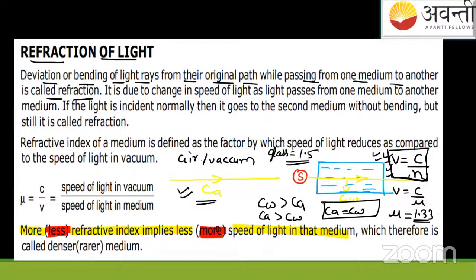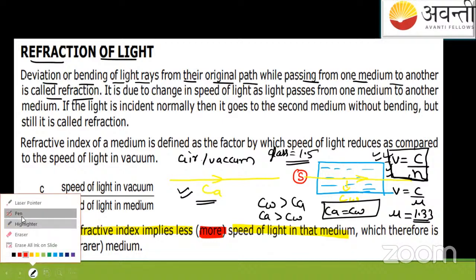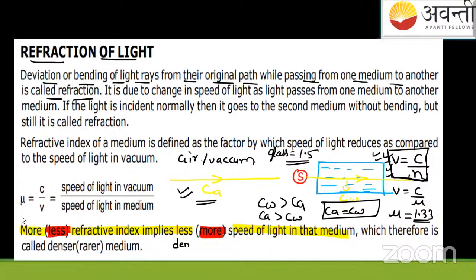This is why a medium is known as denser or rarer. What does denser mean? This point must be clear in your mind: a denser medium is that medium which has the more refractive index, and a rarer medium is that medium which has less refractive index. More refractive index, less refractive index.